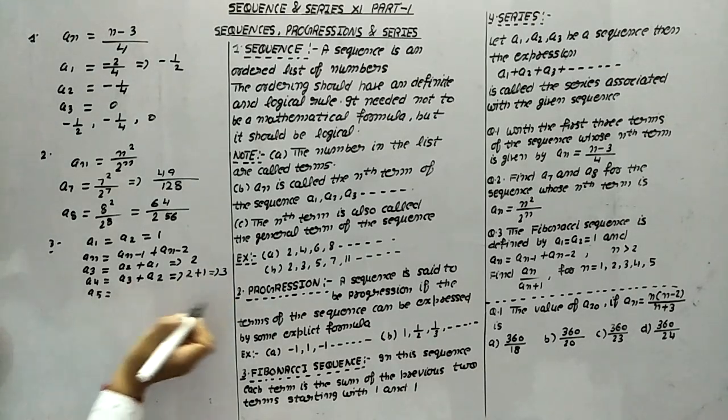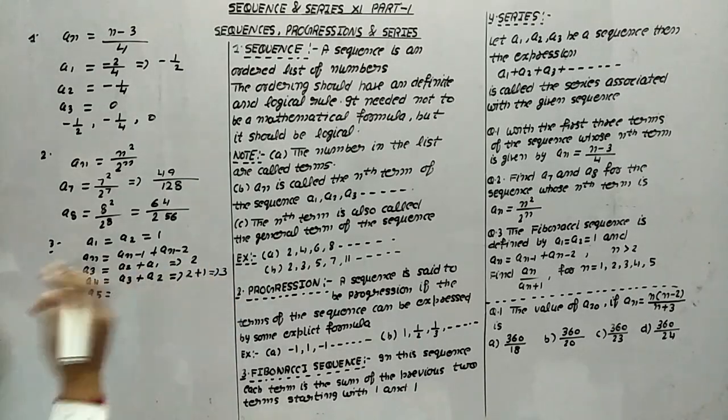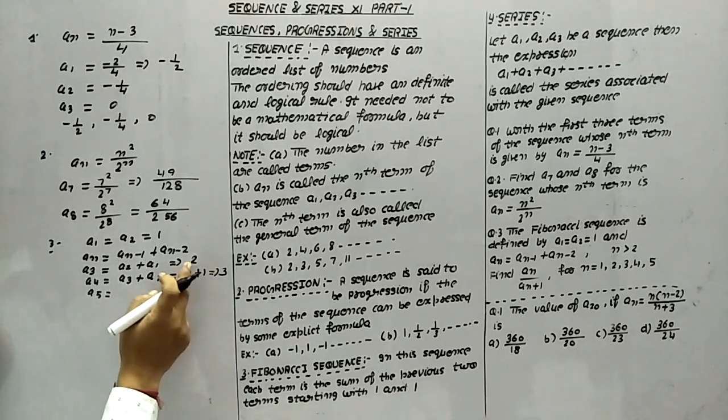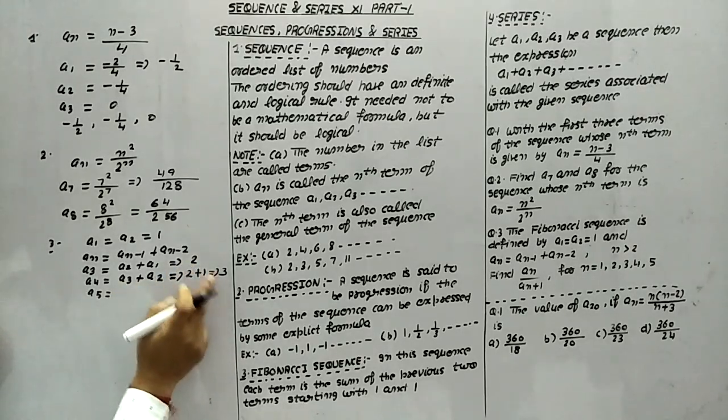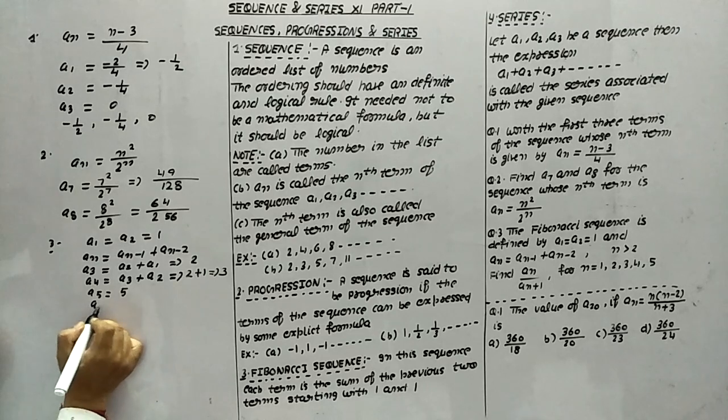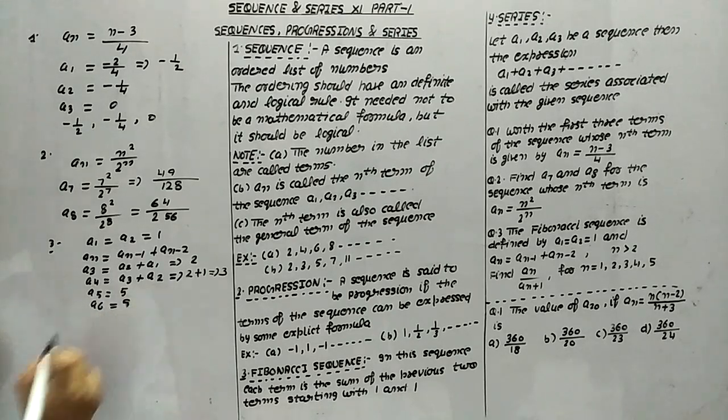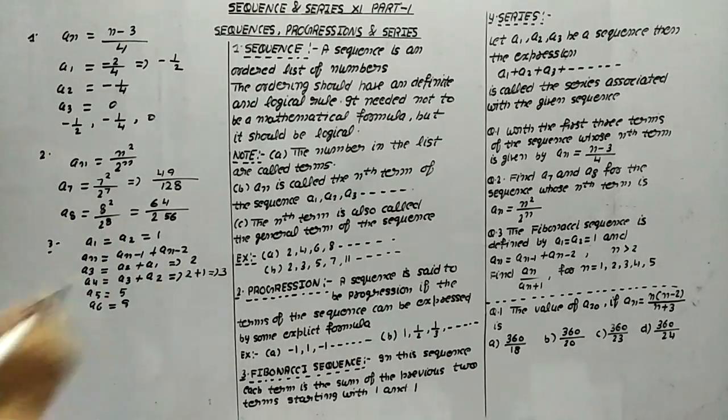In the same way you can find directly. Next is a5: 3 plus 2 is 5. a6: 5 plus 3 is 8. So this is the Fibonacci sequence.